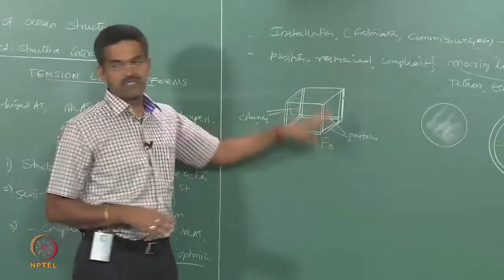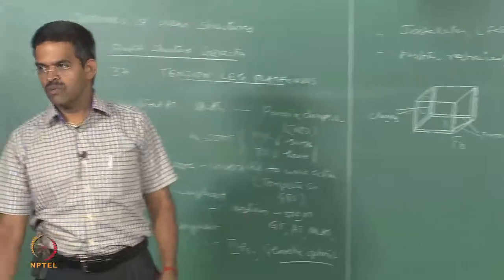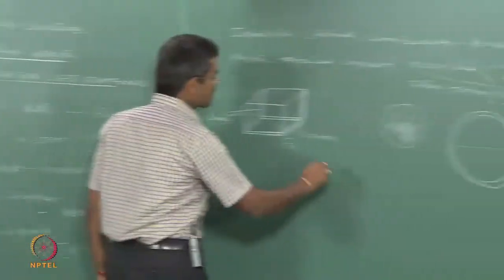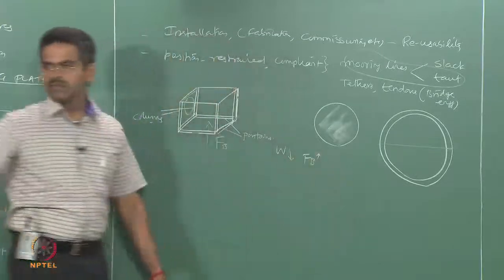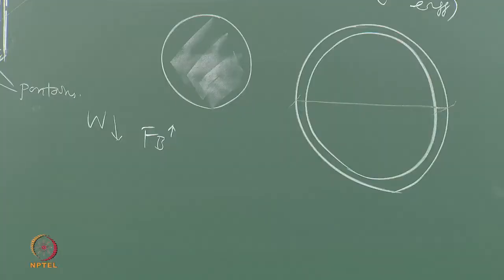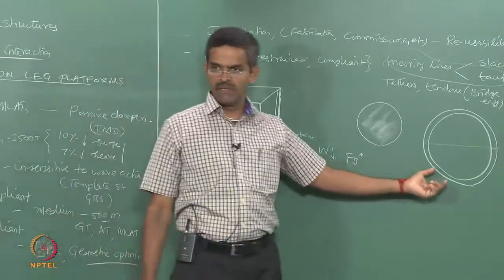The moment you made the structure hollow, the structure actually lost its weight because it is hollow. Now, weight has come down and buoyancy has gone up, because with large diameter sections, weight has come down. There are two reasons for having large diameter structures. One, large diameter members give excessive buoyancy.